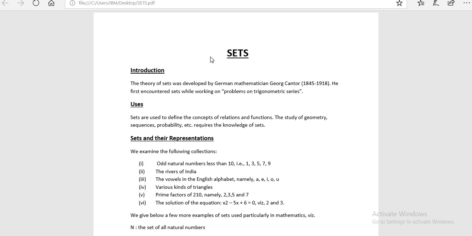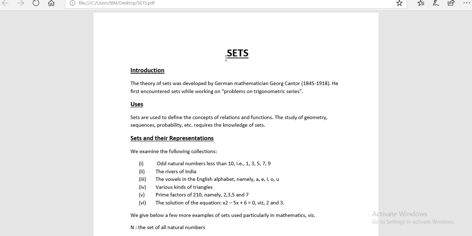Now, let's see what are the uses of sets, or where we use sets. Basically, we first of all define this to know the concept of relation and function, and also in the study of geometry, sequences, probability, etc. Now, how these sets are represented, we will be discussing.